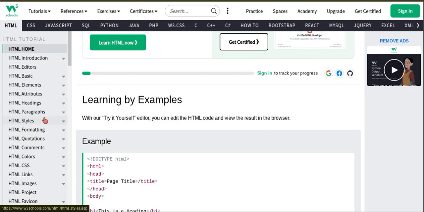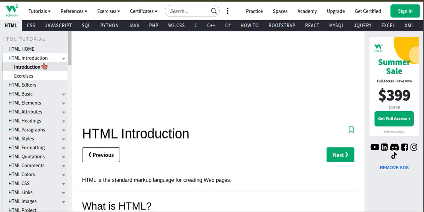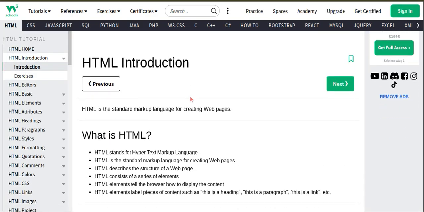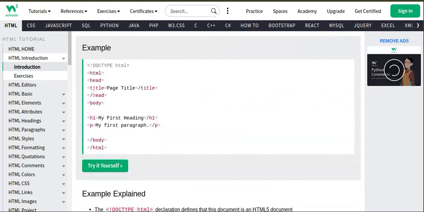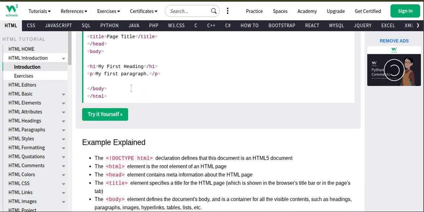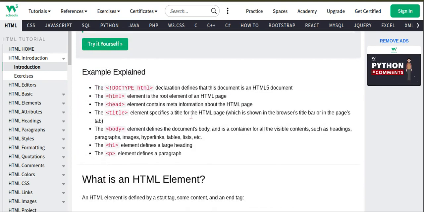Yeah, over here if you can see my cursor. Now you need to go to HTML introductions. When you come to HTML introductions, you will first see this. That was just the home. This tells you all the things. It tells you all the elements, tags, what they mean, what they do.